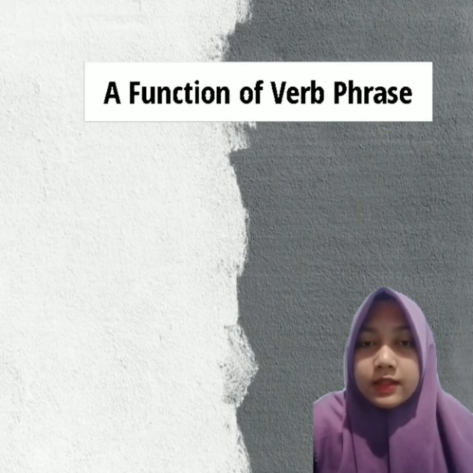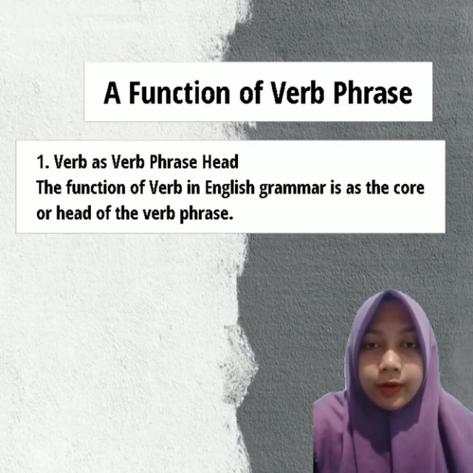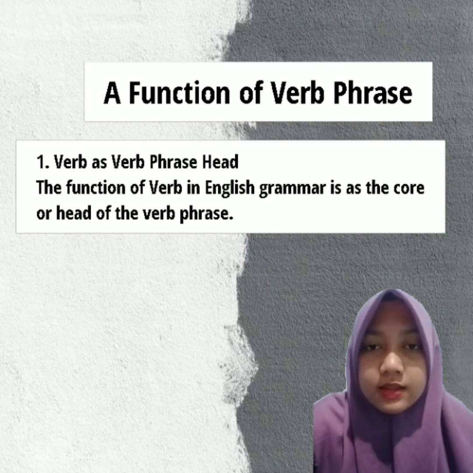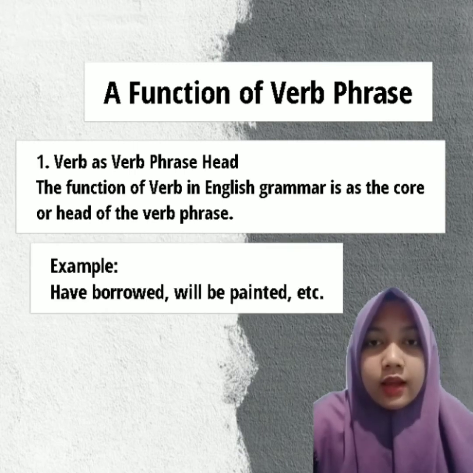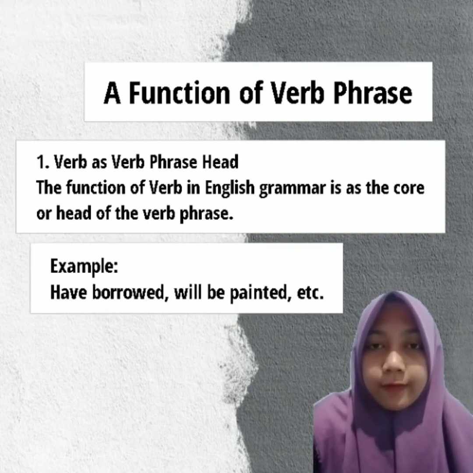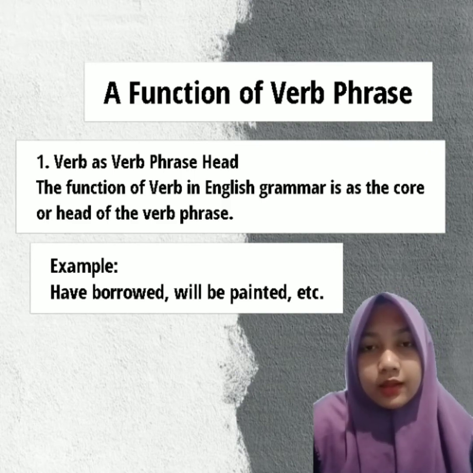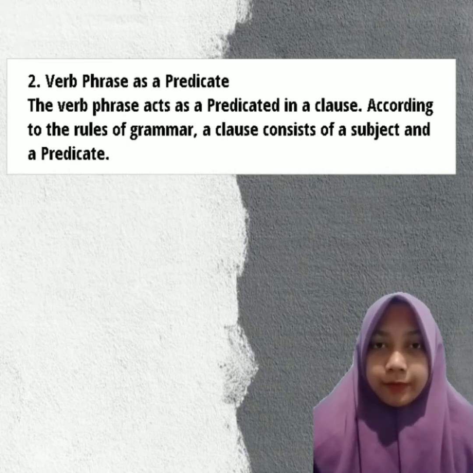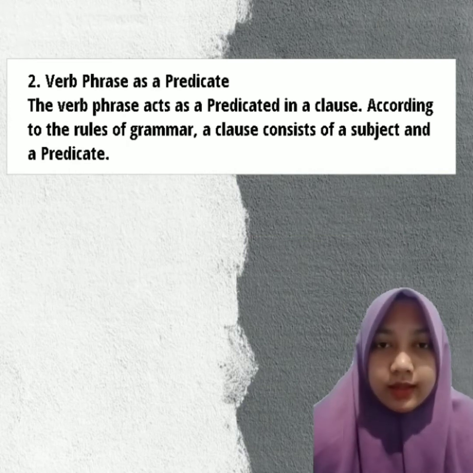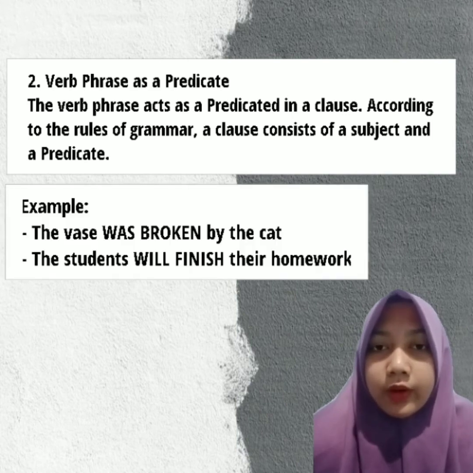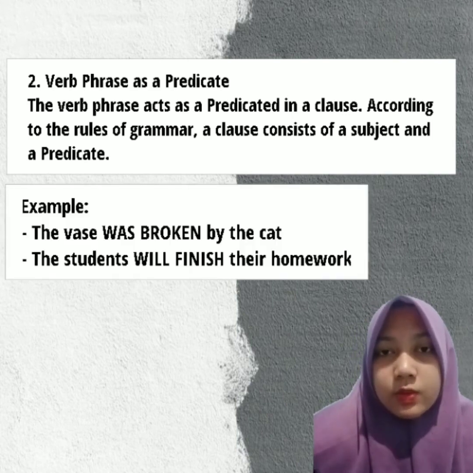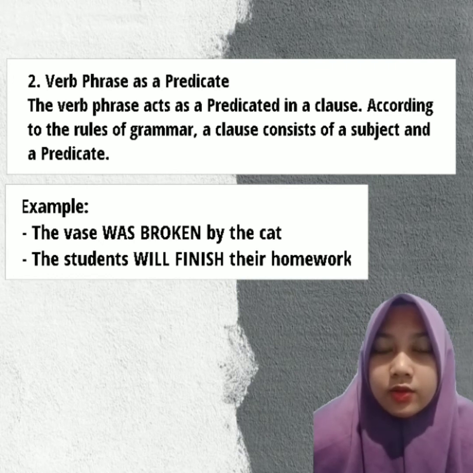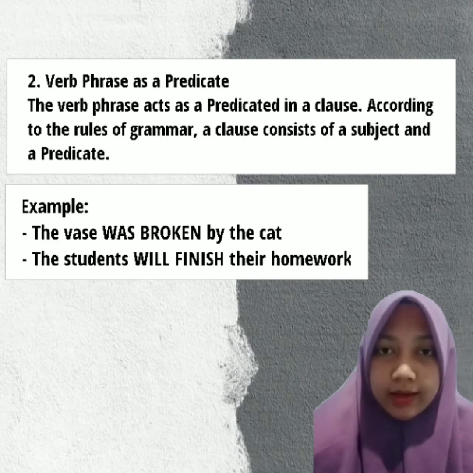Next, about the functions of verb phrase. The first is verb phrase as a verb phrase head. The examples are have borrowed, will be painted, and others. And the second is verb phrase as a predicate, and the examples are the vase was broken by the cat, and the students will finish their homework. So the words was broken and will finish here are a verb phrase as a predicate.